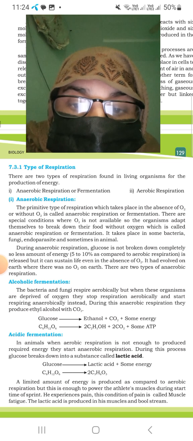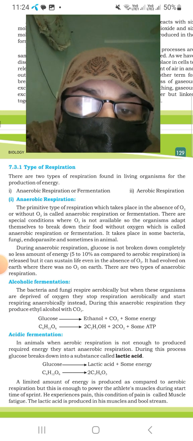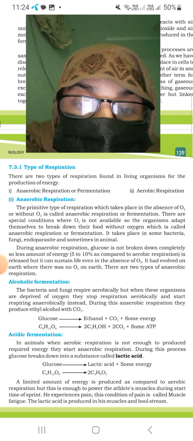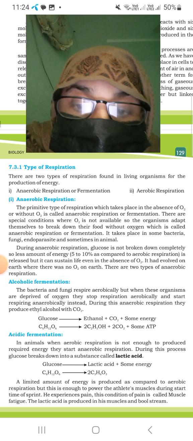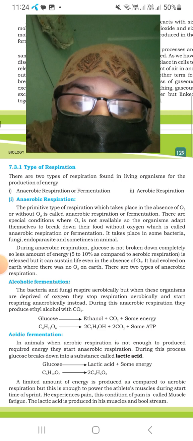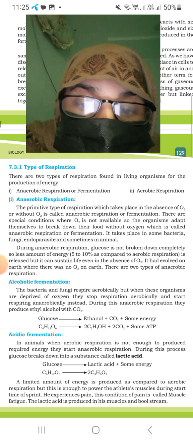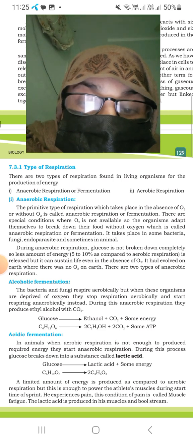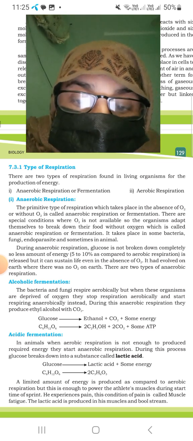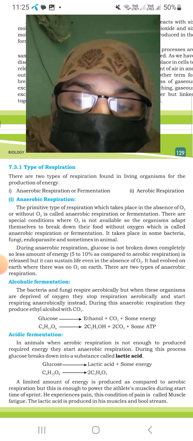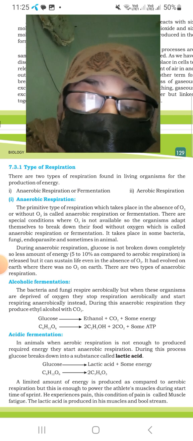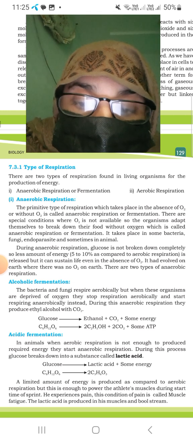It takes place in conditions when oxygen is not available. Aerobic respiration is when food is broken down with oxygen. Aerobic respiration takes place in plants and animals. During anaerobic respiration, glucose is broken down incompletely and a small amount of energy is released.